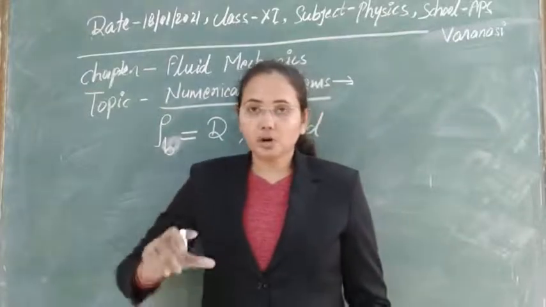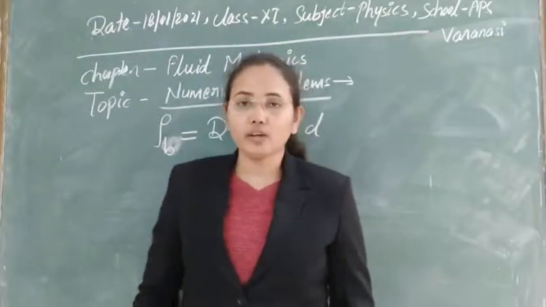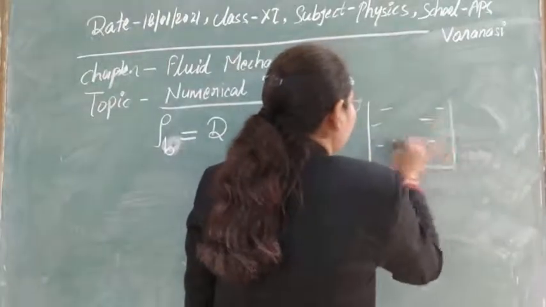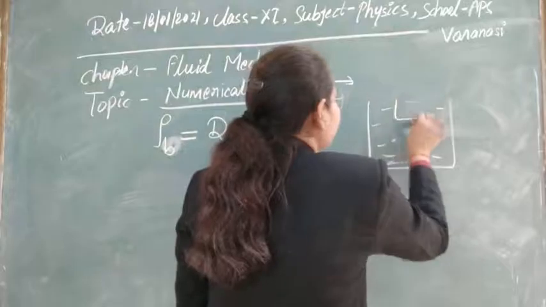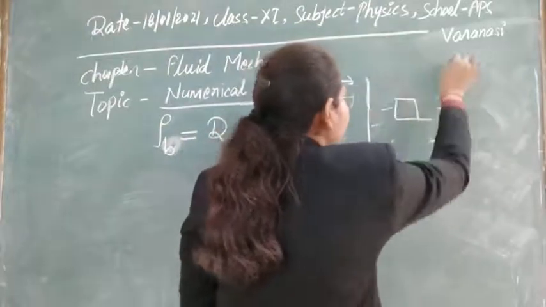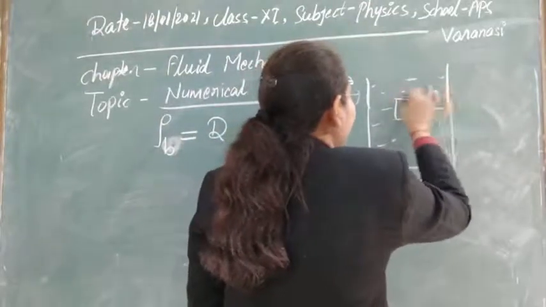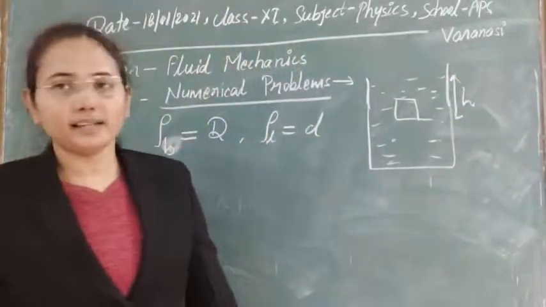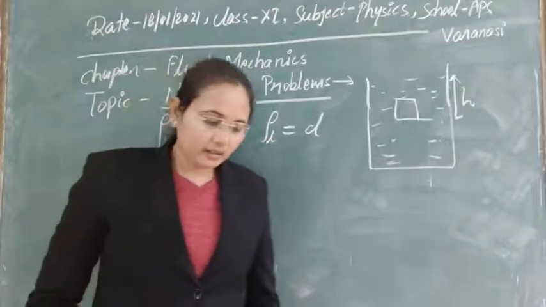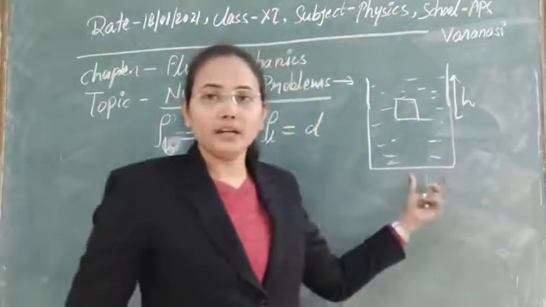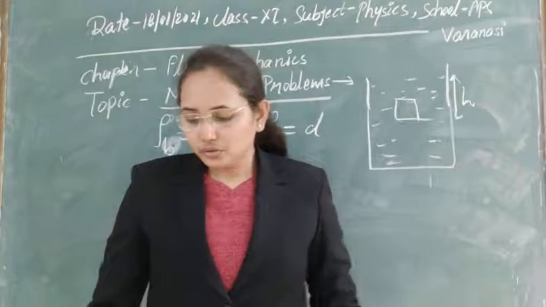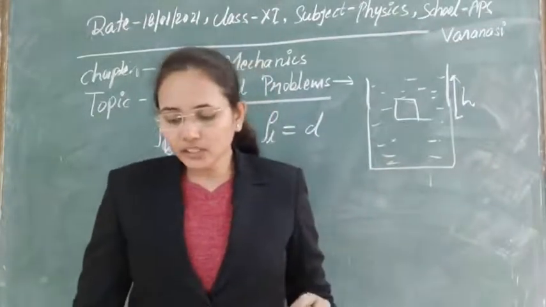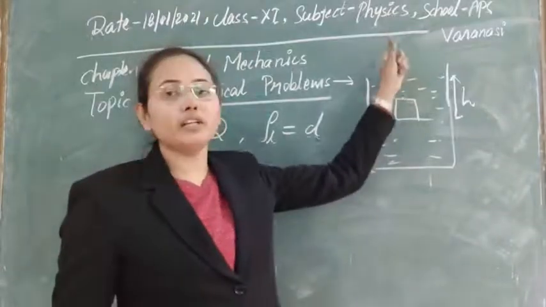To a depth small h below the surface of water. So let's draw the figure for this. Suppose this is the water that we have taken. There is a wooden block, and suppose in this water we have just immersed it up to depth small h. Clear? And after holding it, we just release it. So then, released, we have to find out up to which height out of water it will jump.